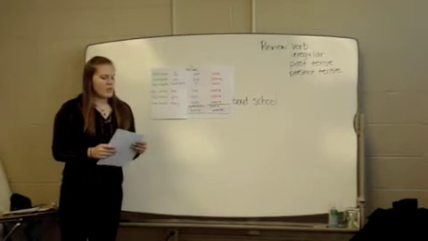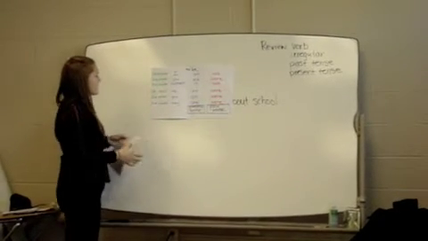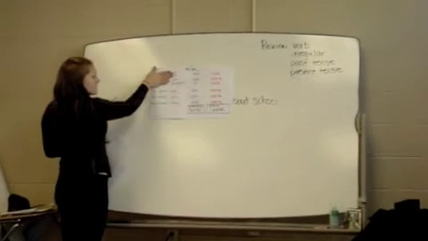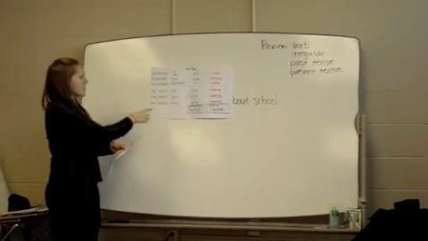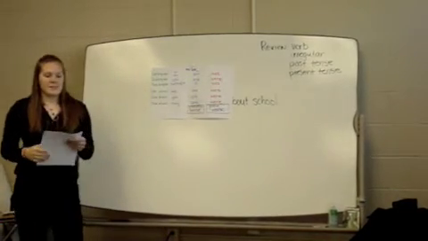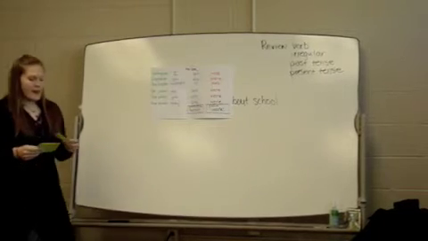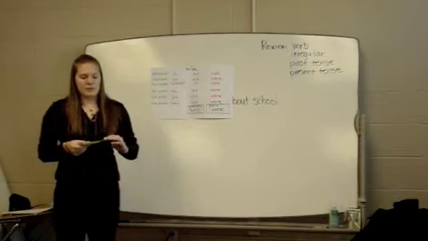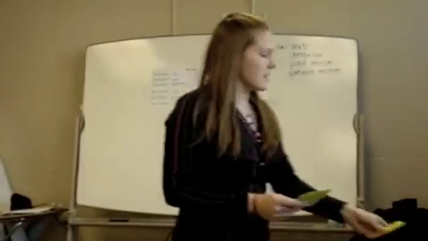Let's try number 2. The boys blank playing baseball earlier. So I go back to my chart and I think about the boys. Well, that's not just one person, so I know it's not singular. So it's more than one person, we go to plural. Another way I could say the boys is they. They're a group of people. So I again could say they were playing baseball earlier. Great job. I'm going to hand out a couple cards here, and they have the word were and the word was on them. When we read over these next ones, we're not going to write them down, but we're going to hold up which card we think goes in the blank.